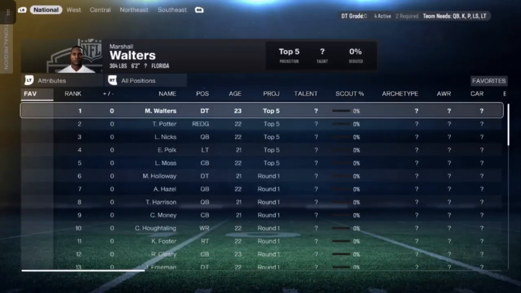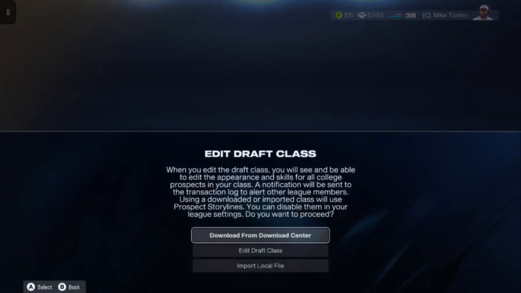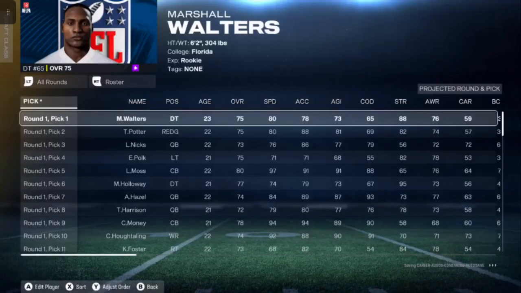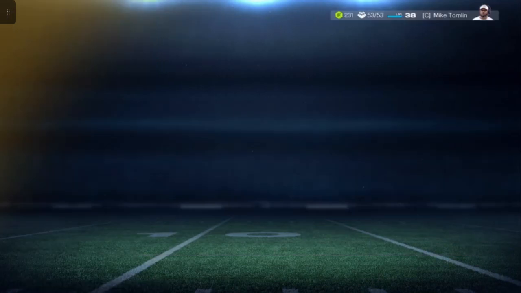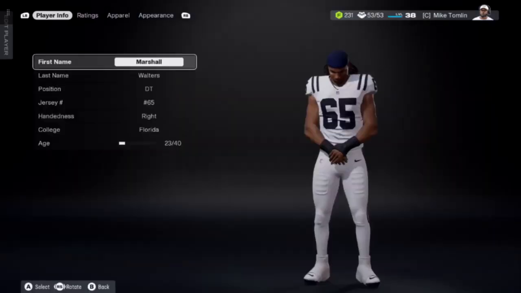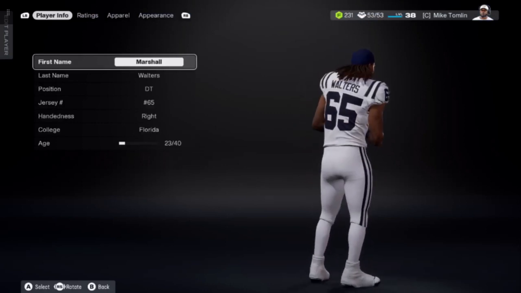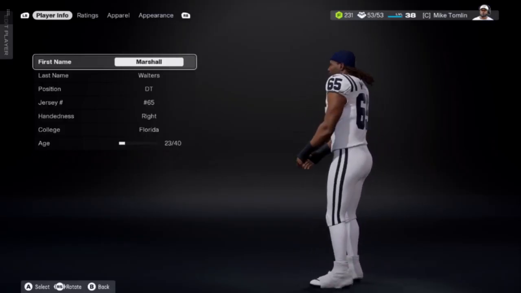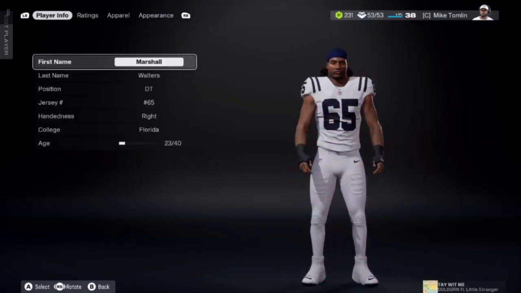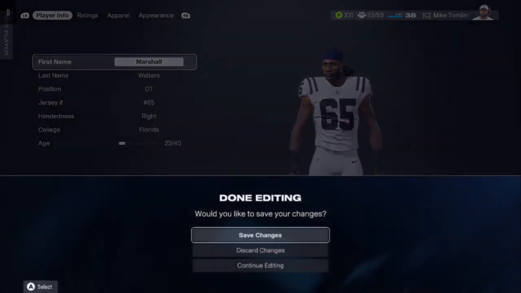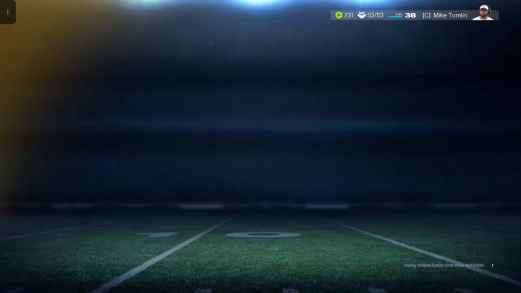Now watch this. Now remember Marshall Walters, that defensive tackle that had a defensive tackle's build? We're going to go ahead and go into edit draft class and we're going to take a look and see if he still looks like a defensive tackle. Well, would you look at this? Looks nothing like a defensive tackle. Like I said, the feature is not usable.